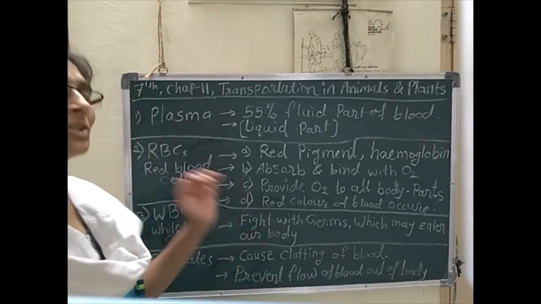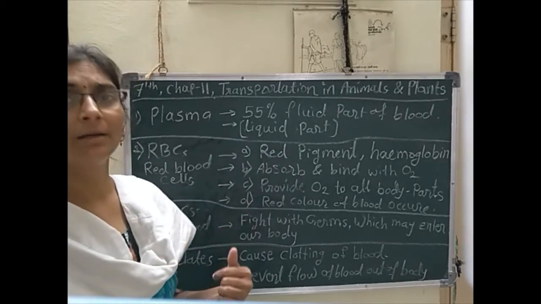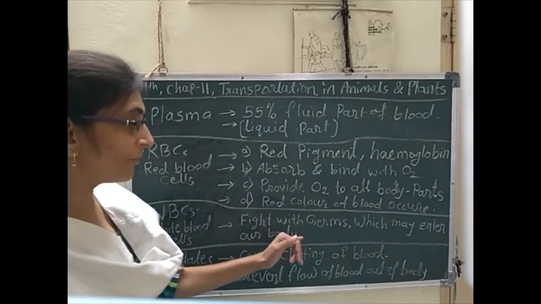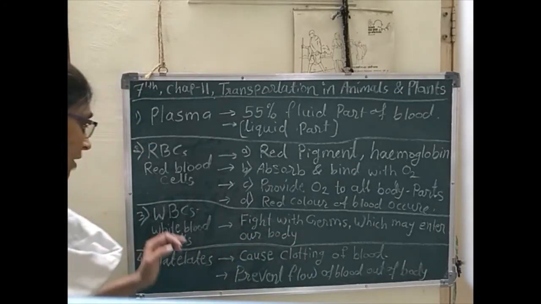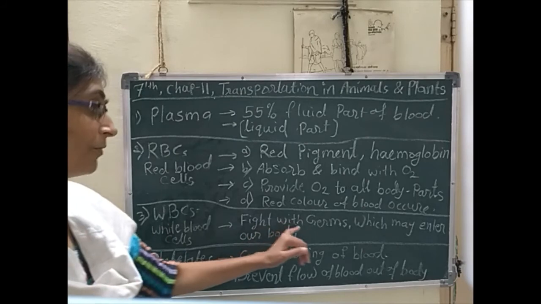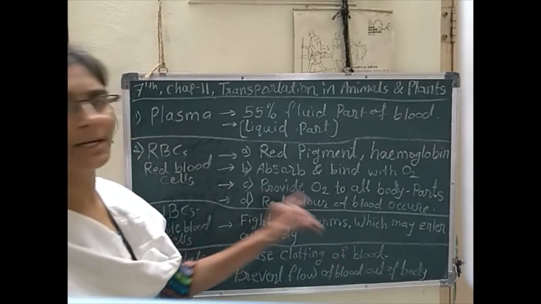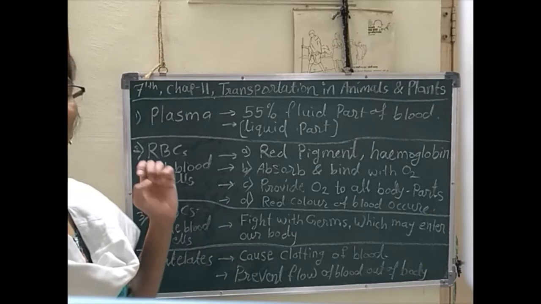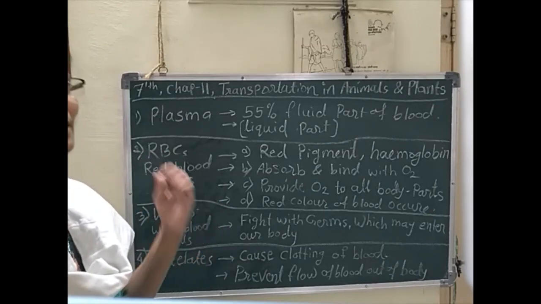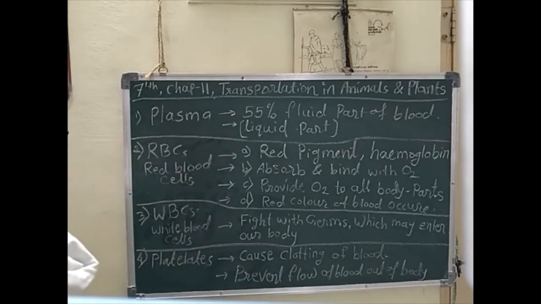So if germs enter our body, our WBCs fight with those germs, which means they maintain our immunity power as well. They fight the germs and protect our body from germ infection.